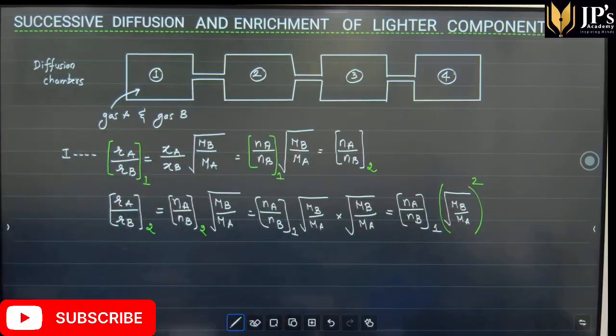Similarly, let's say this is equation number 2.